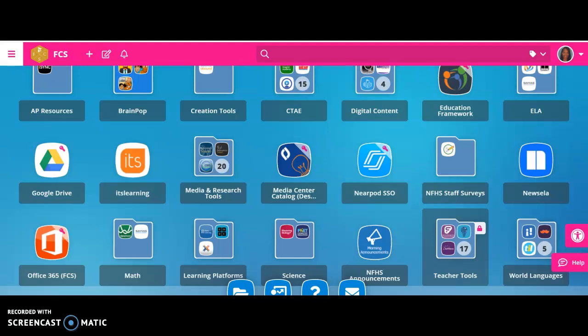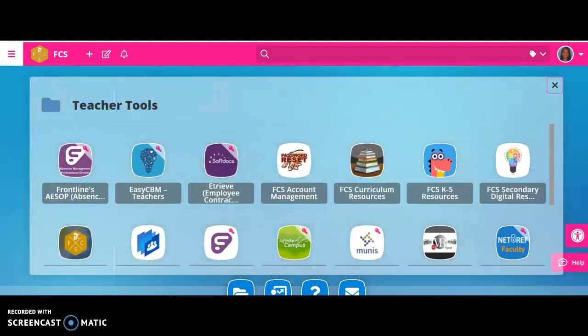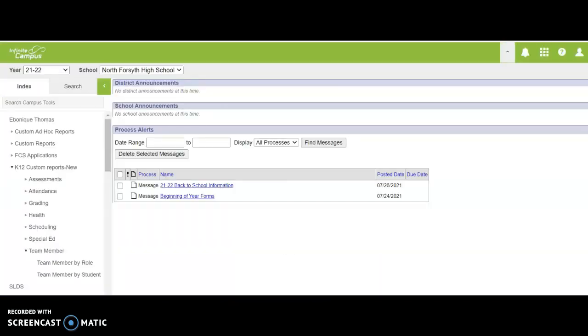After your TEKS evaluator has had the opportunity to look at your self-assessment, he or she will send you an email that it's time for you to go in and complete your pre-evaluation conference. This may come in the form of a group conference or an individual conference. You will still go in as you've done with the other tasks and click on Teacher Tools, Infinite Campus, and go into SLDS.